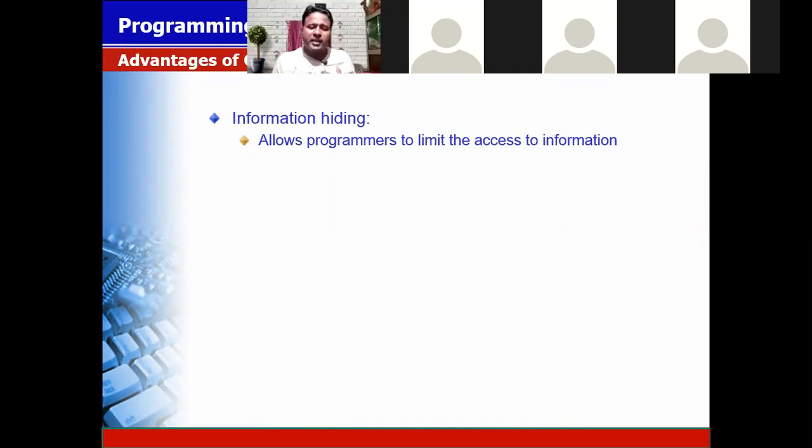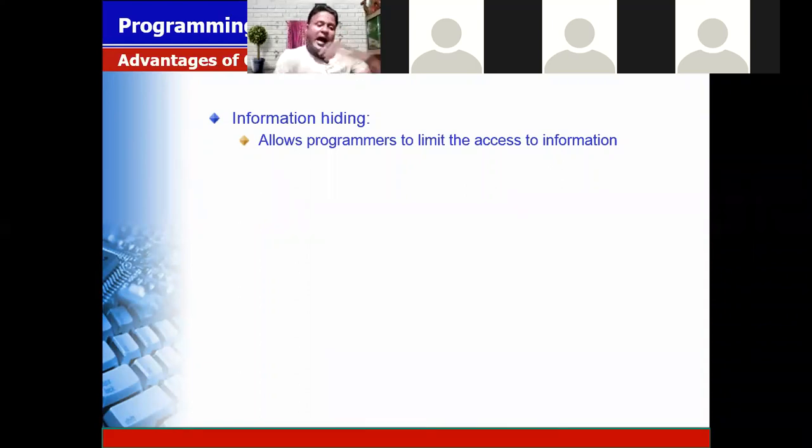It is showing me the relevant information which is required for me. The information hiding, it allows the programmer to limit the access to information which is required for me. If I display that information, that is called the abstraction. Abstraction means showing the relevant information which is required for me.